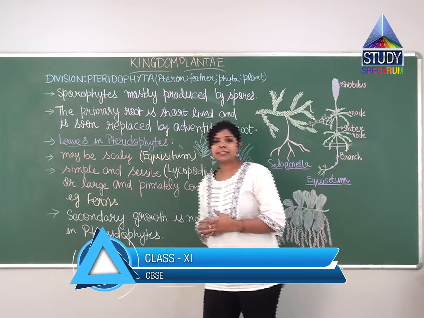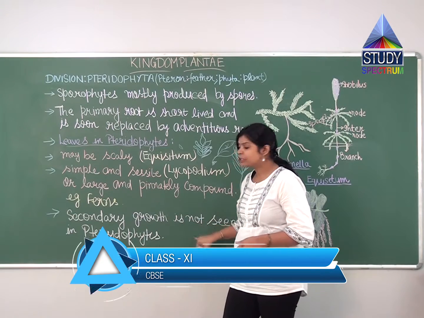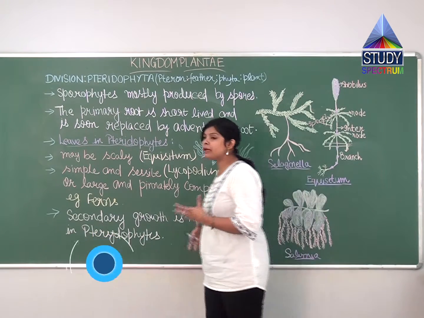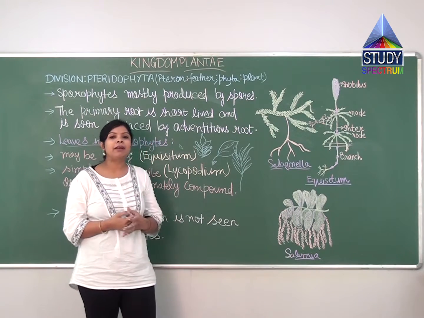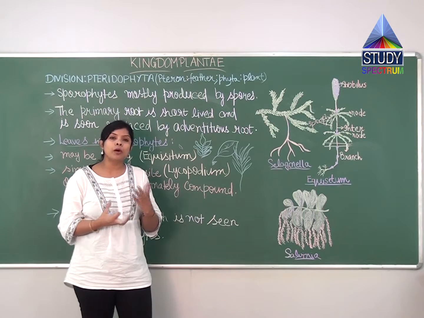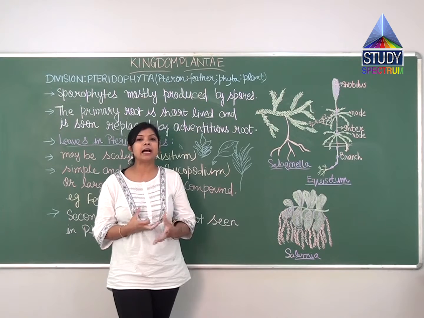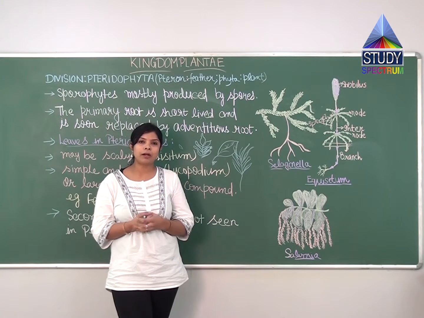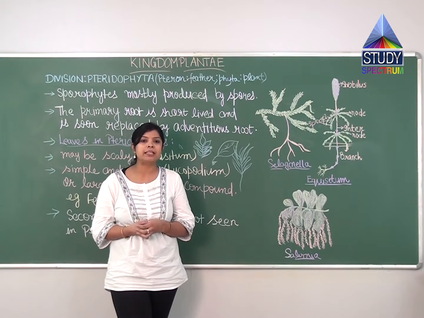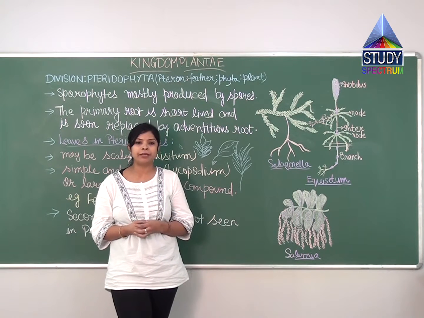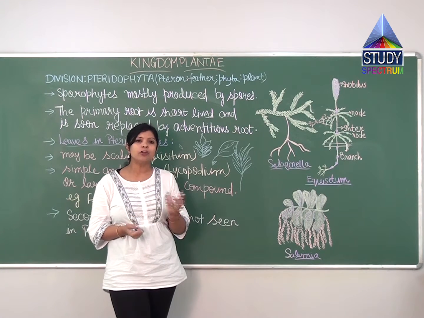Now the next thing is very important: secondary growth is not seen in pteridophytes. So what is the meaning of secondary growth? Students, which tissue is responsible for secondary growth? That is the cambium tissue. The cambium has actively dividing cells between the xylem and phloem tissue, and because of that it is responsible for secondary growth.